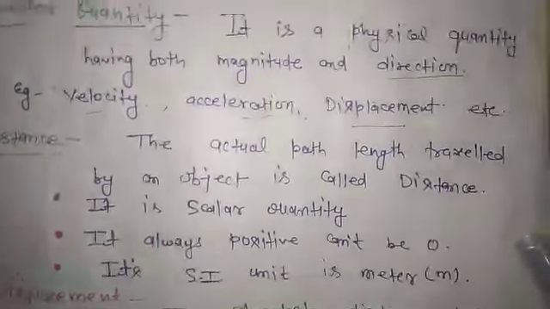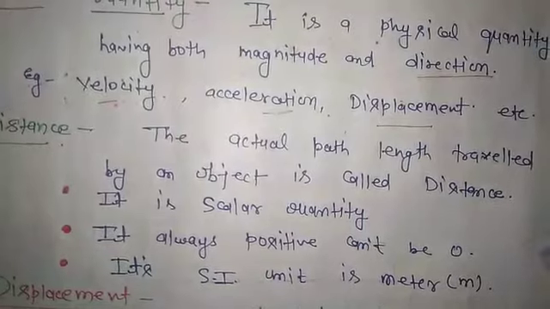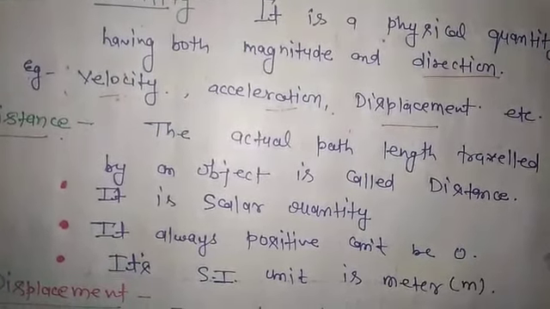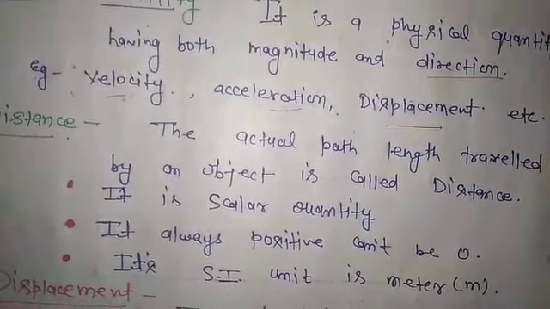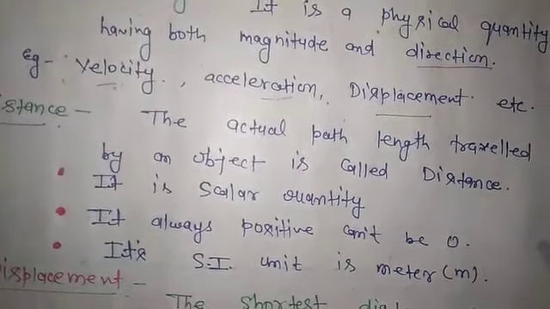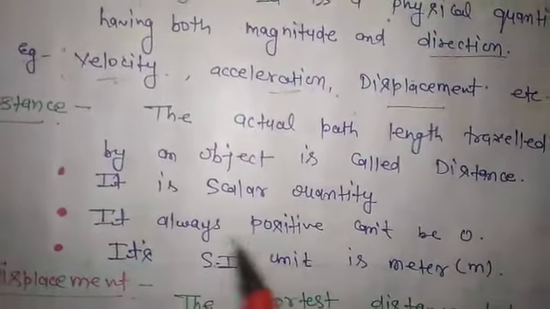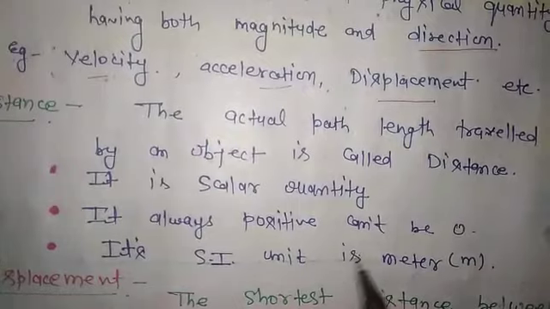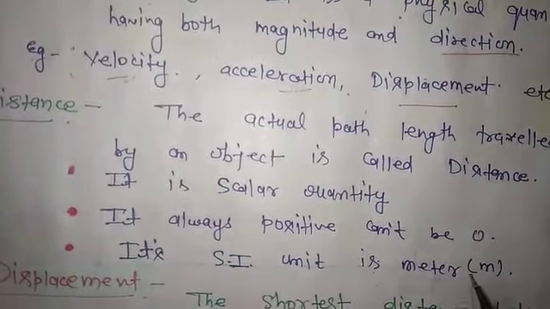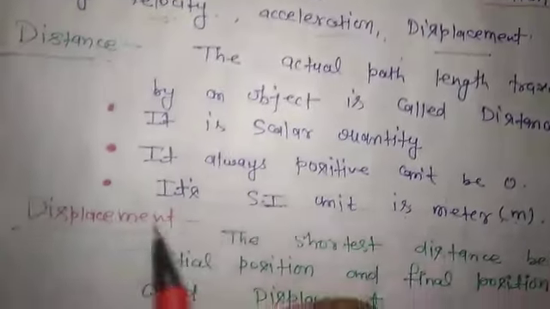Now, distance. The actual path length traveled by an object is called distance. It is a scalar quantity. It is always positive and can't be zero. Its SI unit, system of international units, is meter. It can be written as small m.